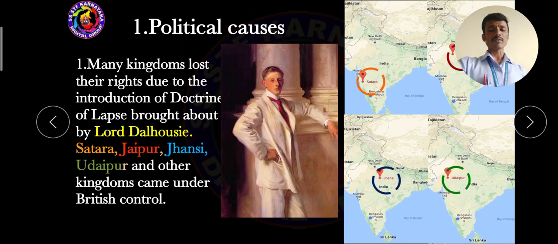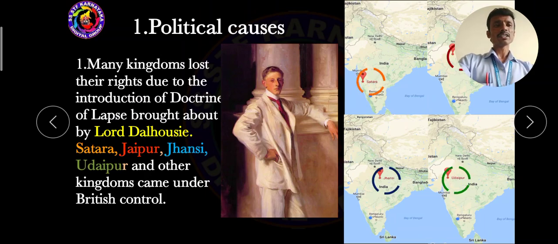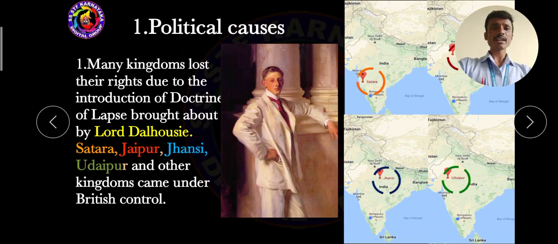See, in our Indian country, if any Indian ruler died childless, his adopted children had no legal right over the throne. So that was the reason Jhansi Rani Lakshmi Bai was against the British. So this is one of the important political causes. The majority of Indians were against the British due to the implementation of the doctrine of lapse. Under this policy, Satara, Jaipur, Jhansi, Udaipur, some of the important states, were lapsed by the British government.